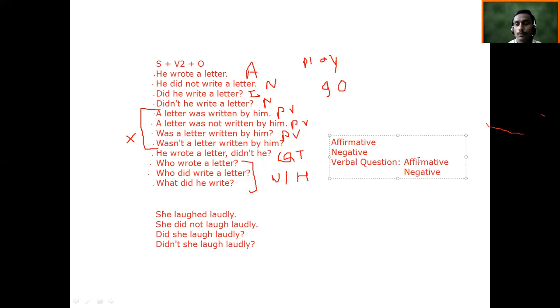Then you are going to think of passive voice, if it is there. In passive voice, you again think affirmative. Then in passive voice, you make it negative.